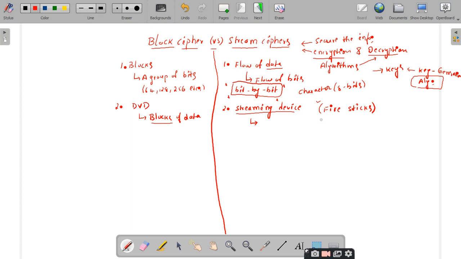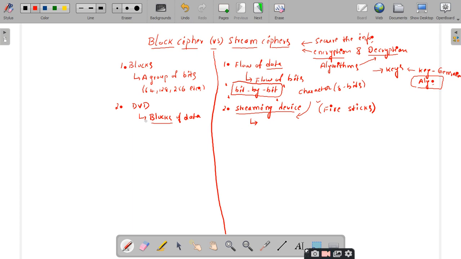When you say internet, it is something like a flow of bits where bit by bit data transfer happens. So when you want to watch a movie over the streaming device, the device will be connected to the internet and the data related to the movie will be streamed to this device. Streaming is nothing but flow of data. So bit by bit everything will be streamed and then it will be displayed on the screen.